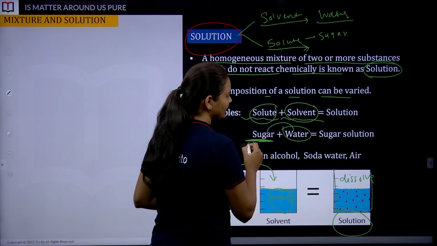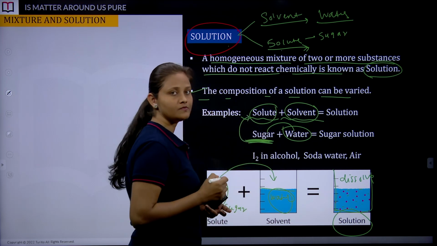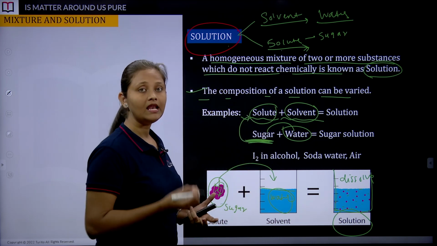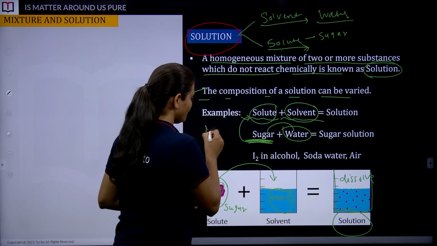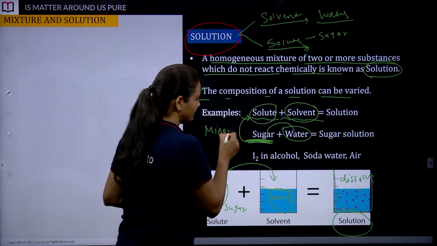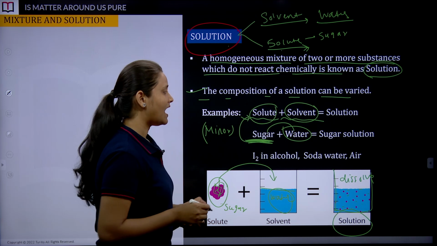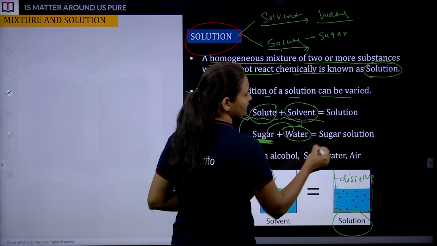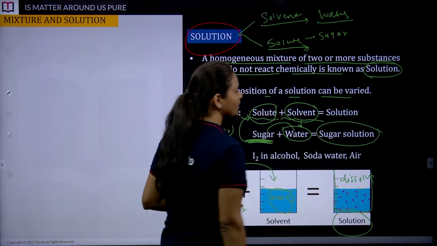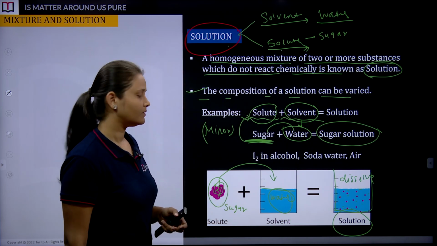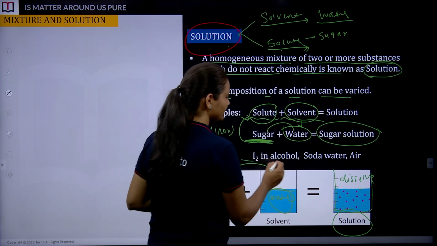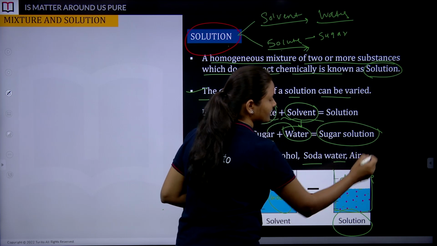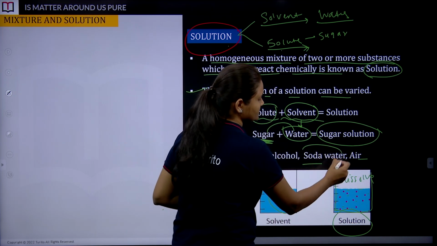So what are we adding? We are adding solute, which is minor in quantity, and the solvent is water. All together they give you a sugar solution. Some other examples are iodine in alcohol, soda water, and air. So this is what a solution is.